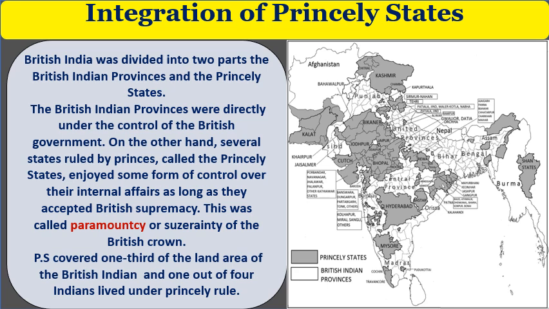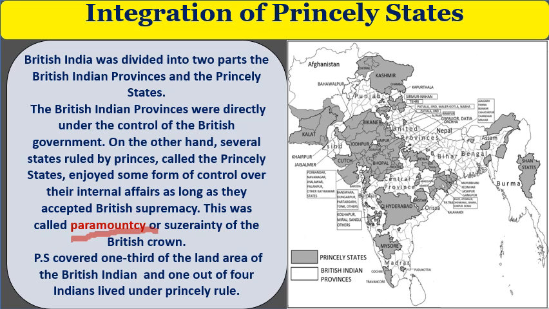See, under British rule in India, there are two types of territories. Some territory was directly under the control of the British government, meaning directly ruled by the British, and other small territories were ruled by the local princes. They are called princely states or princely rulers. Their acceptance of the supremacy of the British Queen or the British Crown is known as paramountcy. Very important, and a previous question: that is known as paramountcy.